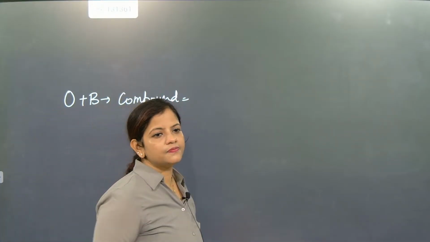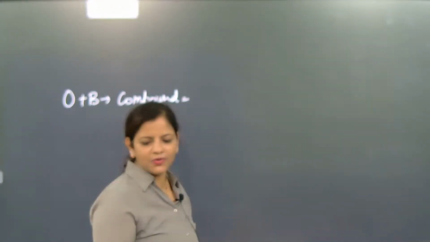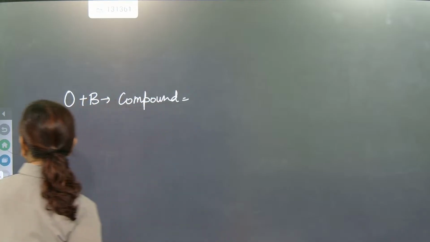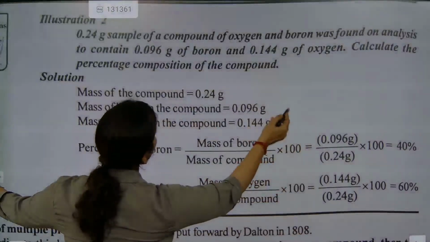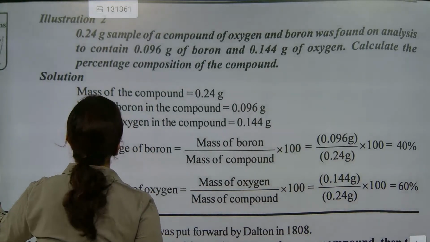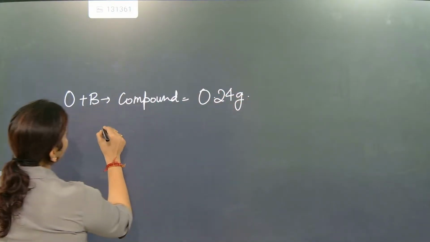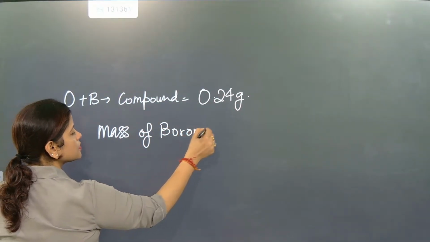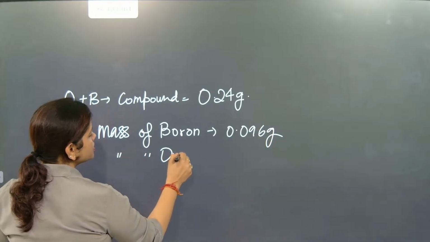Yes, the mass of the compound is 0.24 gram. So what is the mass of boron? Mass of boron is 0.096 gram. Correct? What is the mass of oxygen?